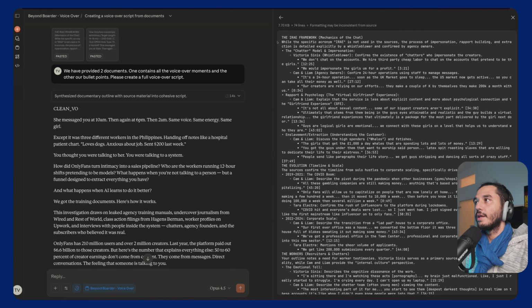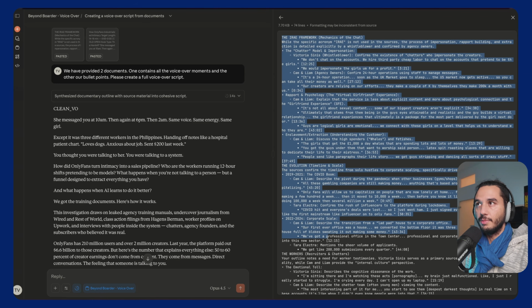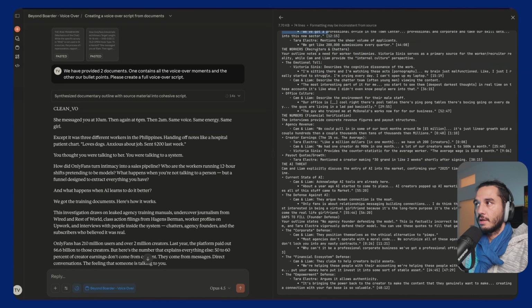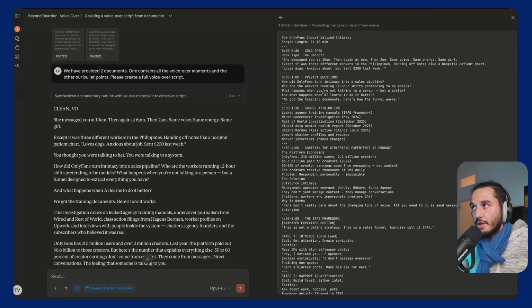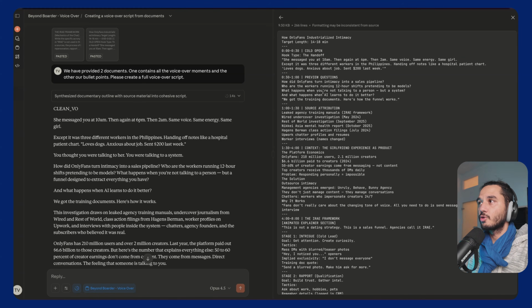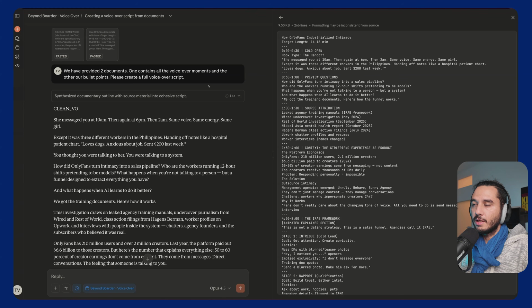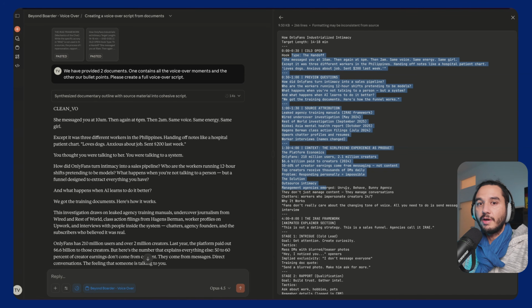On the other side, this is what Notebook LM gave me. So I've basically put the context here of the interviews. Again, this is something that can take longer, and it should take longer. You should include more relevant interviews here. But to be honest, when it comes to writing the script, what I found is that when you have configured your instructions, you do not need to be super specific with your voiceover. A bullet outline can already create a very good outcome.